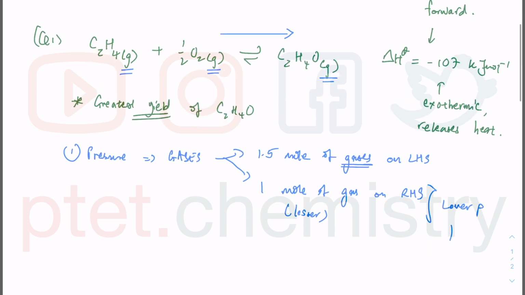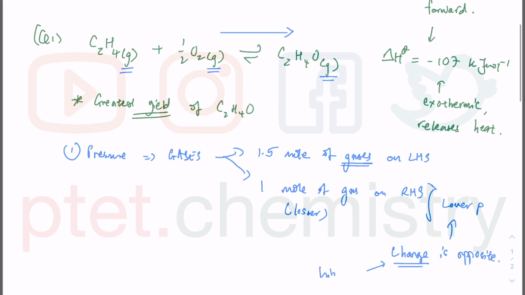Therefore, your change has to be opposed. The change has to oppose it. The change is opposite. So meaning to say, our change is going to be higher pressure. That is what we're looking at, because Le Chatelier principle says when you introduce a change to the equilibrium, it will try to do an opposite reaction to it. So it will try to decrease the pressure, and in doing so it will push the equilibrium to the side with fewer gaseous molecules to try and decrease pressure. So higher pressure is what we're looking at.